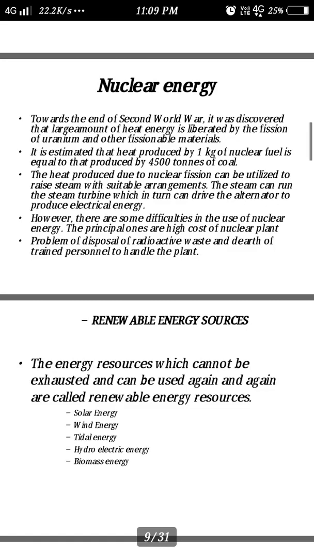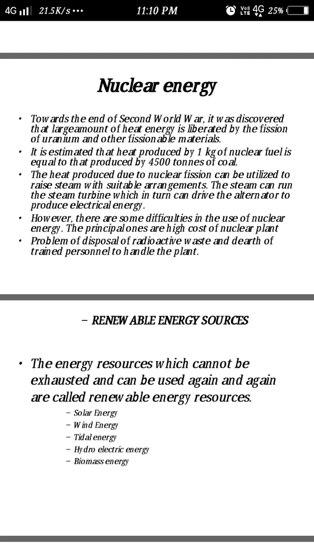The last one is the nuclear energy. Towards the end of Second World War, it was discovered that a large amount of heat energy is liberated by the fission of uranium and other fissionable materials. It is estimated that the heat produced by 1 kilogram of nuclear fuel is equal to that produced by 4,500 tons of coal.